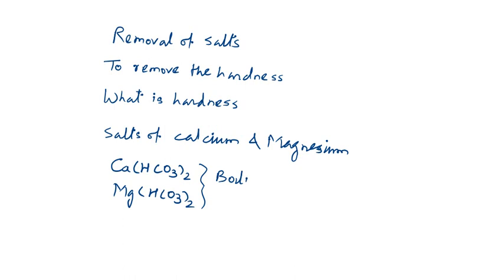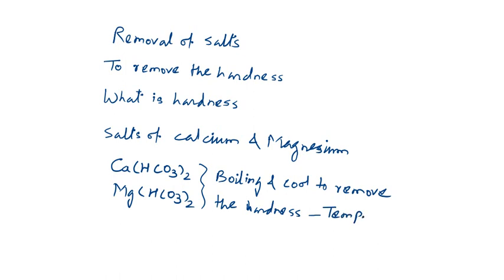If we boil and cool the water, then the bicarbonates are converted into carbonates, and therefore this is also called temporary hardness, because it can be removed by boiling and cooling.